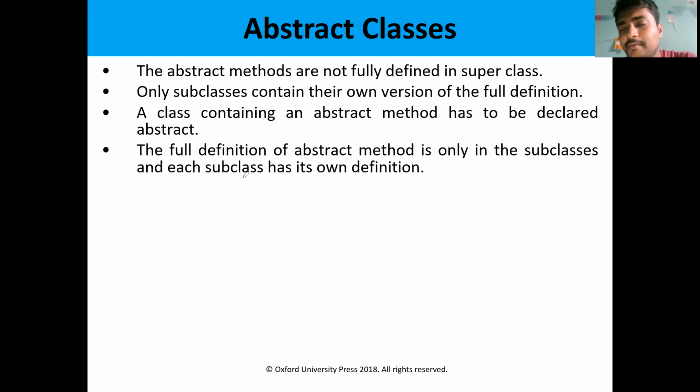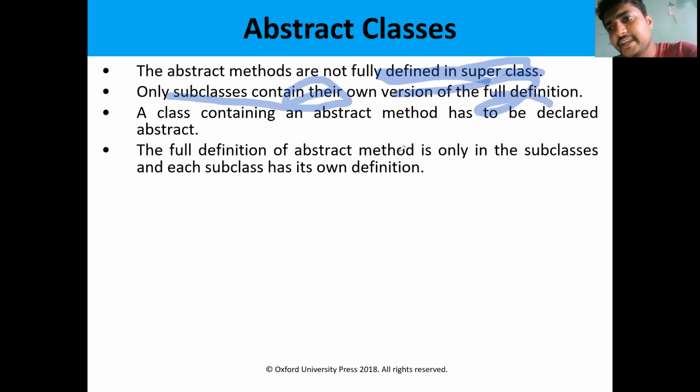So the method is encapsulated in a class, and that class is called an abstract class. The class which consists of abstract methods is called an abstract class. Abstract methods mean skeleton methods. That means the method has no definition; simply the method is empty. The abstract methods are not fully defined in the superclass. In the superclass, we have some skeleton methods, simply declarations. Only subclasses contain their own version of the full definition.